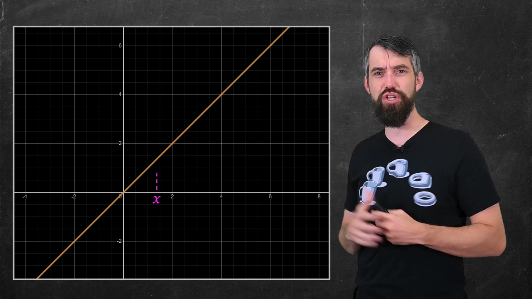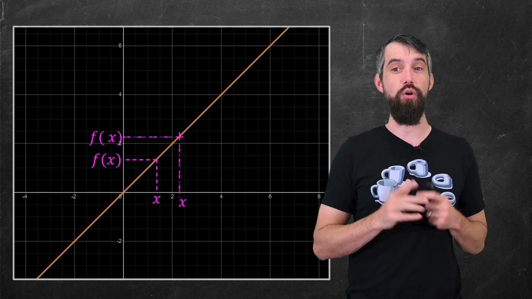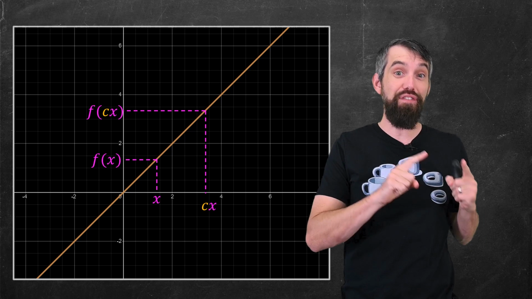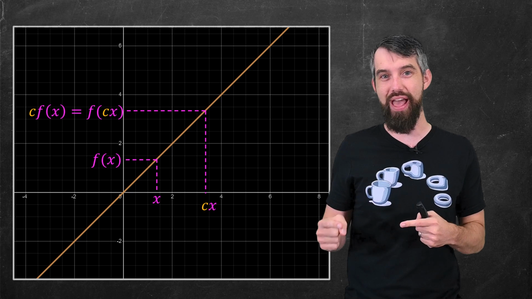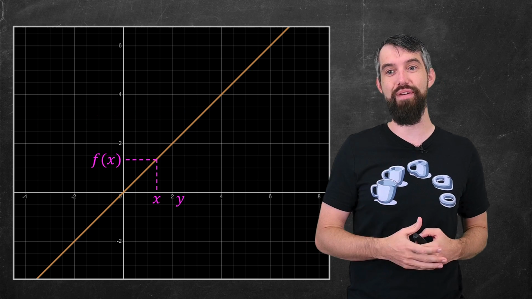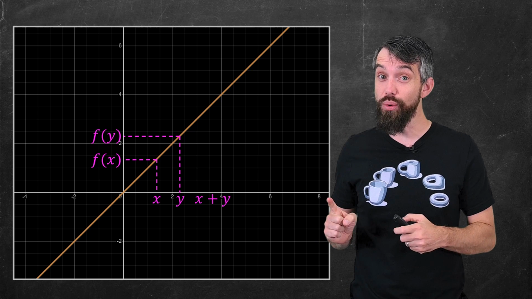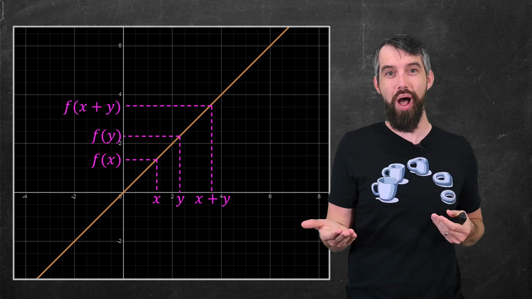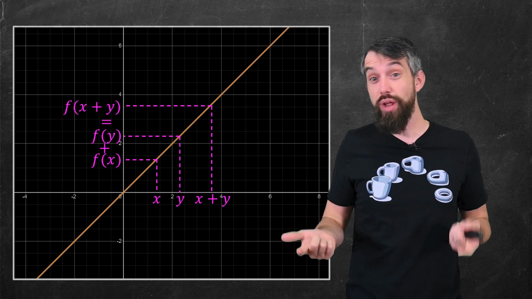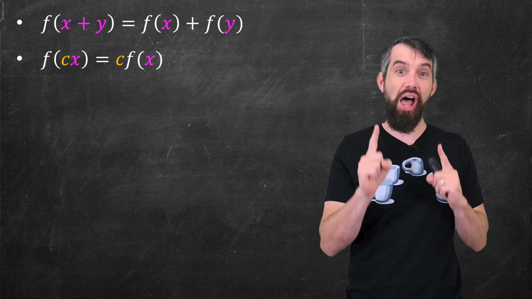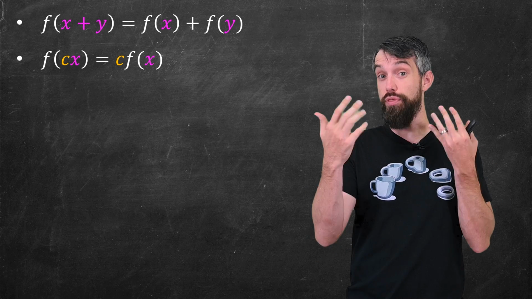So for example, if I go to my equation of a line and I start at some point x, which is going to have a height f of x, if I take the x and multiply it out by some value of c, then f of cx, visually at least, looks like it's just that value of c times f of x. And similarly, if I have the x, which has a height of f of x, and a y, which is going to have a height of f of y, then if I consider where x plus y is going to be, its height, f of x plus y, visually again looks like just the sum of f of y and f of x. You can verify this algebraically if you wish, but the point is that a line through the origin obeys these two particular properties. This, by the way, is only meant to describe lines that go through the origin.